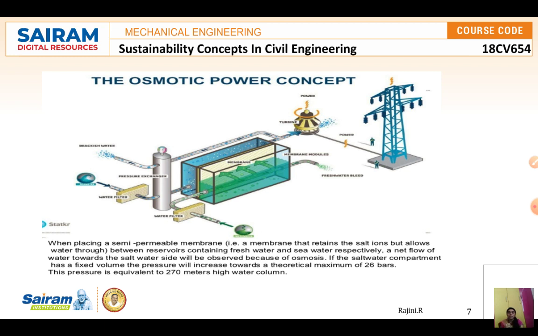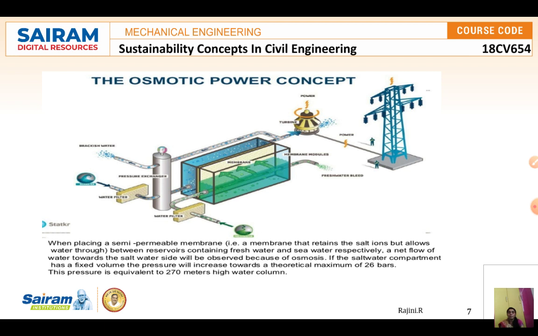And the membrane retains the salt ions but allows the water through. The salt ions are restricted and stuck in the membrane. So it is a very semi-permeable membrane. The flow of water towards the salt water side is observed because of osmosis.